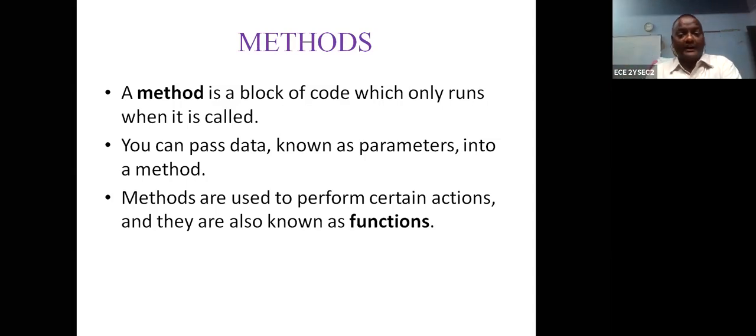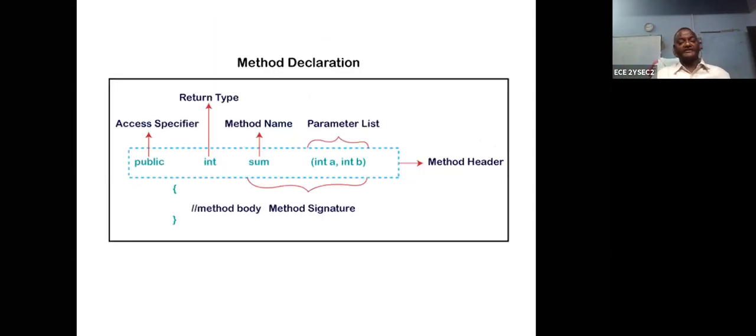Okay, right. How to call that? This is called a method declaration. You can call the method. Once you call the method, control goes to the method program. It executes the program, gives some value, and that value is returned to the main program.